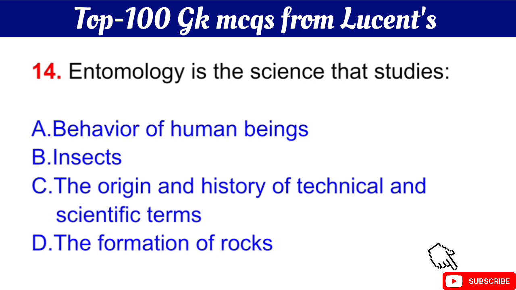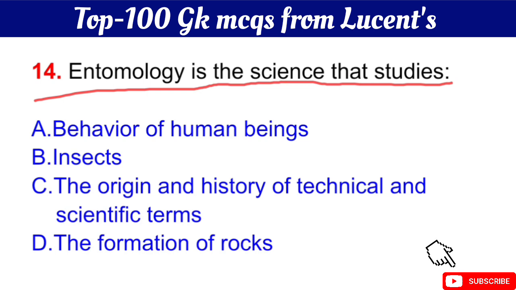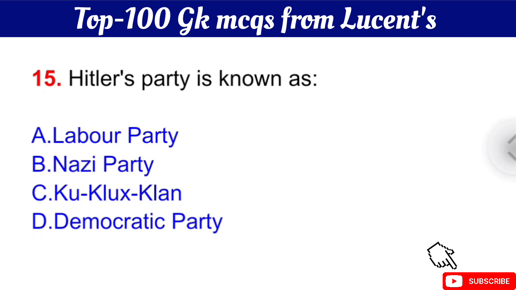Question number 14 is, entomology is a science that studies. The right answer is option B, the insects. Okay. Question number 15 is, Hitler's party is known as. The right answer is option B, Nazi party.